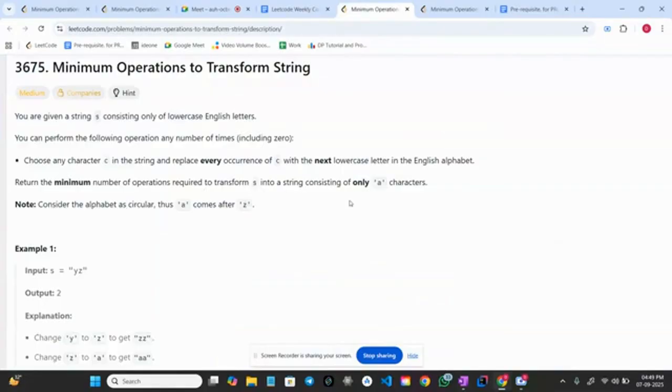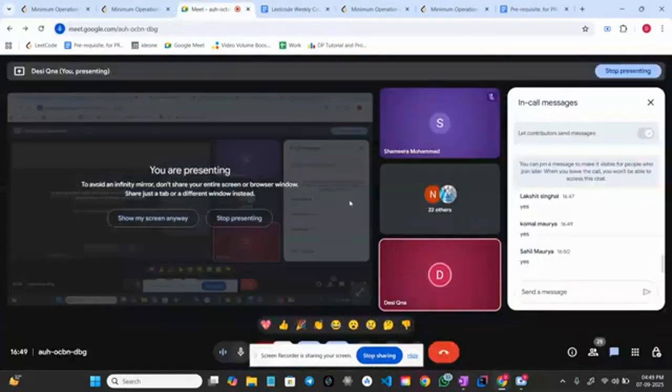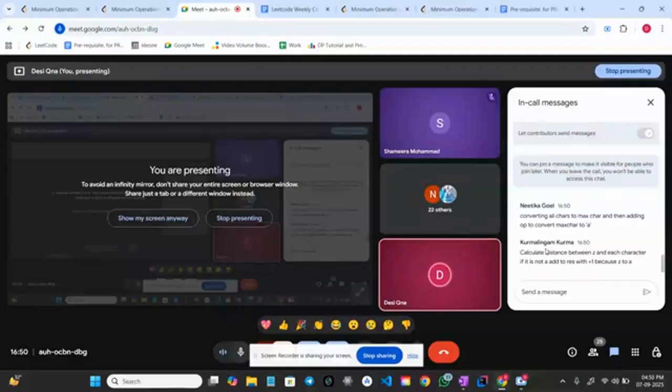Okay, is this clear? What do you think? How can we do it? How will we do, guys? Anyone? Okay, Rohit, great. Basically guys, for every character we can check the steps, right? Yeah, great, awesome, brilliant.